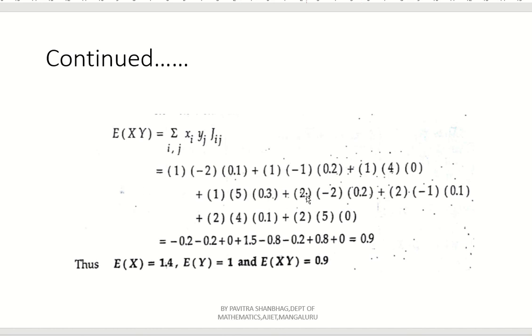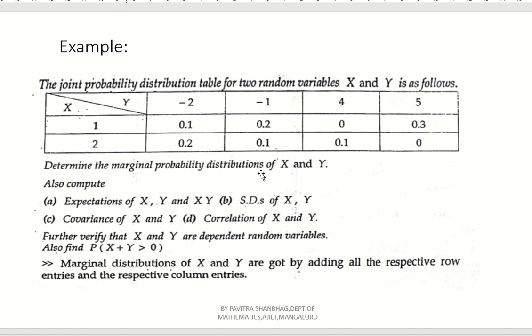Similarly, x2 y1: x2 is 2, y1 is -2, j21 is 0.2. Next, plus x2 is 2, y2 is -1 and j22 is 0.1. Next, x2 is 2, y3 is 4, j23 is 0.1. x2 is 2, y4 is 5, j24 is 0. See, here you can check j24 is 0.